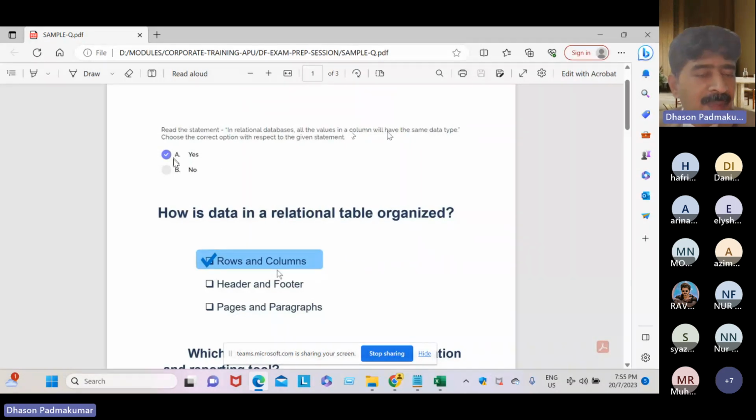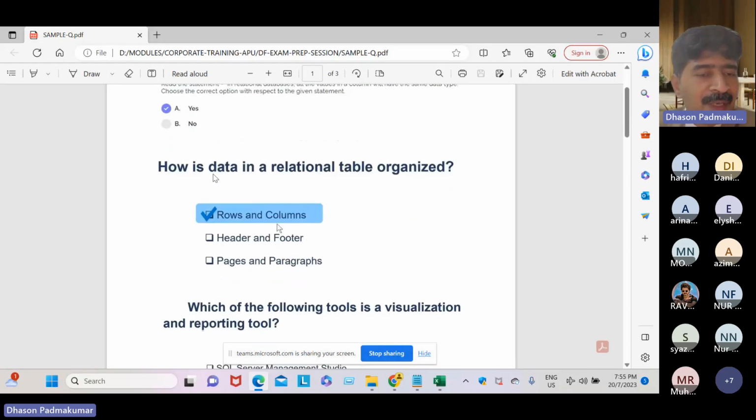Okay, dear students, in some cases you may get maybe 4 to 5 points. In some questions, you may get just 1 point. So automatically it may vary. Right, okay, dear student. Next is: how is data in a relational table organized?